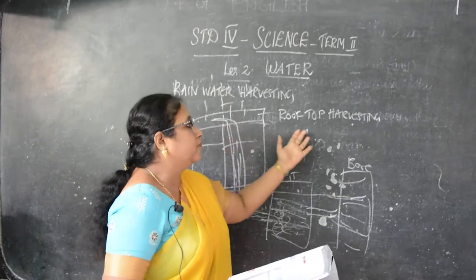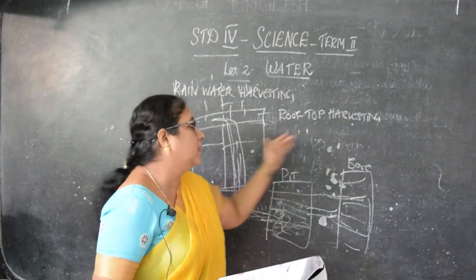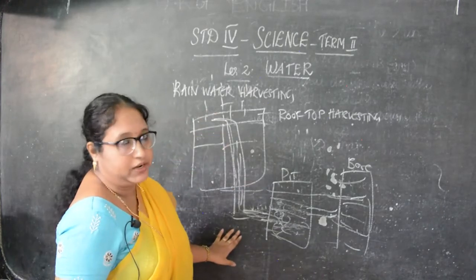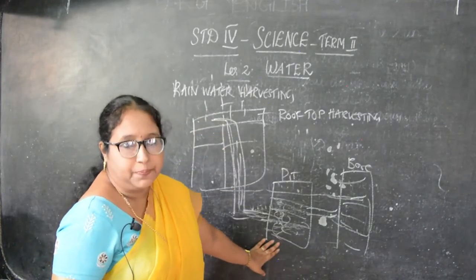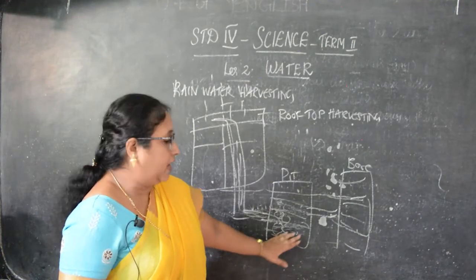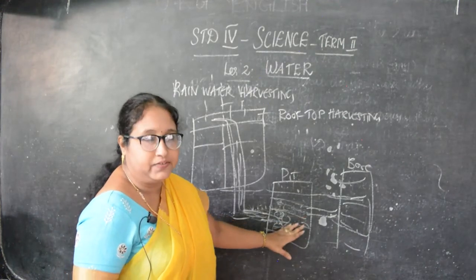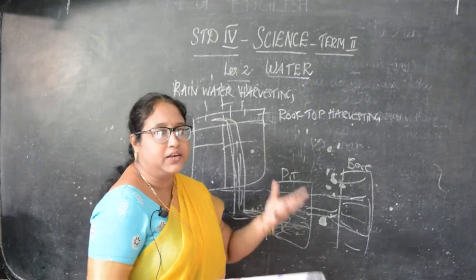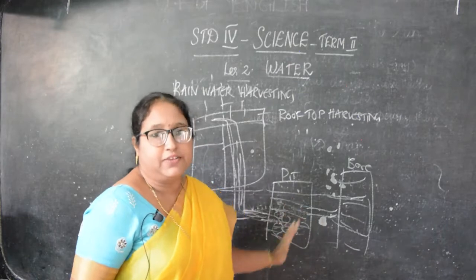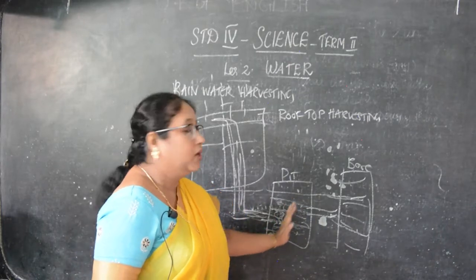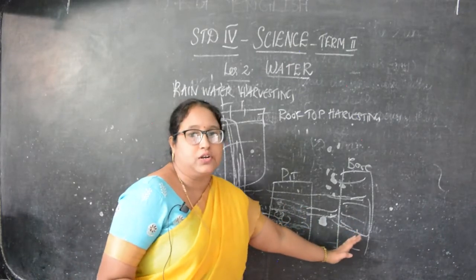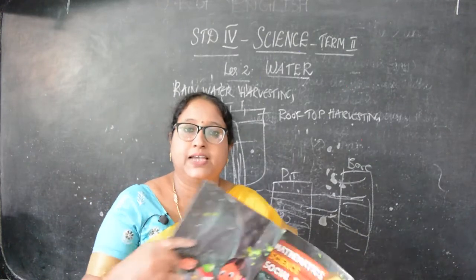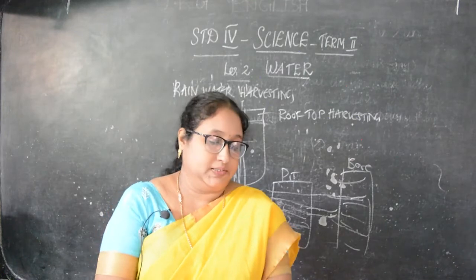In rooftop harvesting, which is very important, the water is collected on the roof and then comes through the pipe and goes underground. Here there is a pit, and it's collected in the pit. In the pit you have gravel and sand. Gravel means small stones. The impurities that come with the water get filtered here and collect there. Then pure water goes to the bore. So that is called rainwater harvesting, which can be saved for your future use.